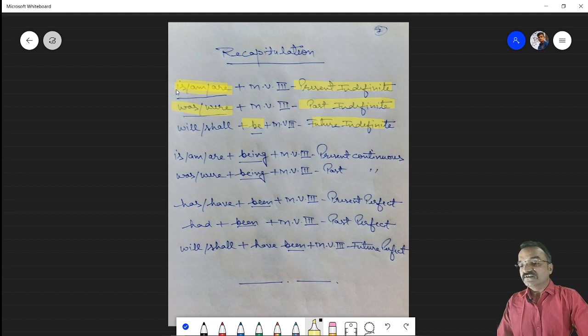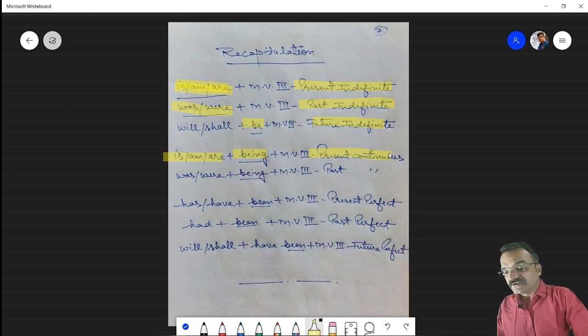So what we are changing is is, am, are in present indefinite tense, was, were in past indefinite, which is also a be verb, and be itself with will or shall in future indefinite. And is, am, are for present and being for continuous. If the sentence is present continuous, we will use is, am, are plus being. If the sentence is past continuous, we will use was, were plus being.